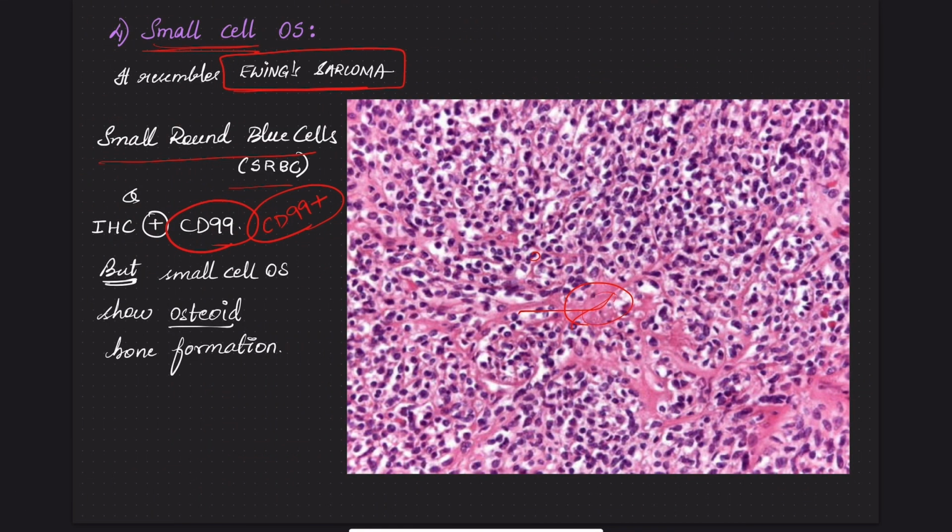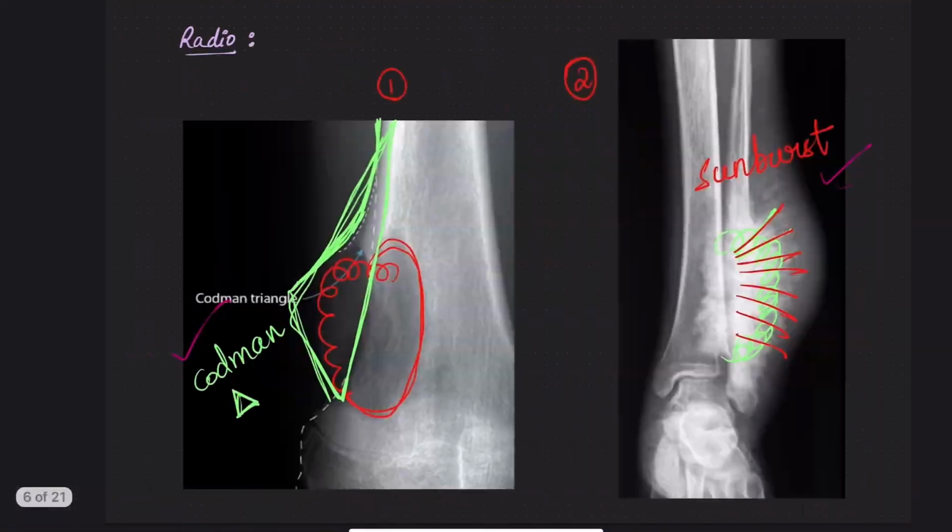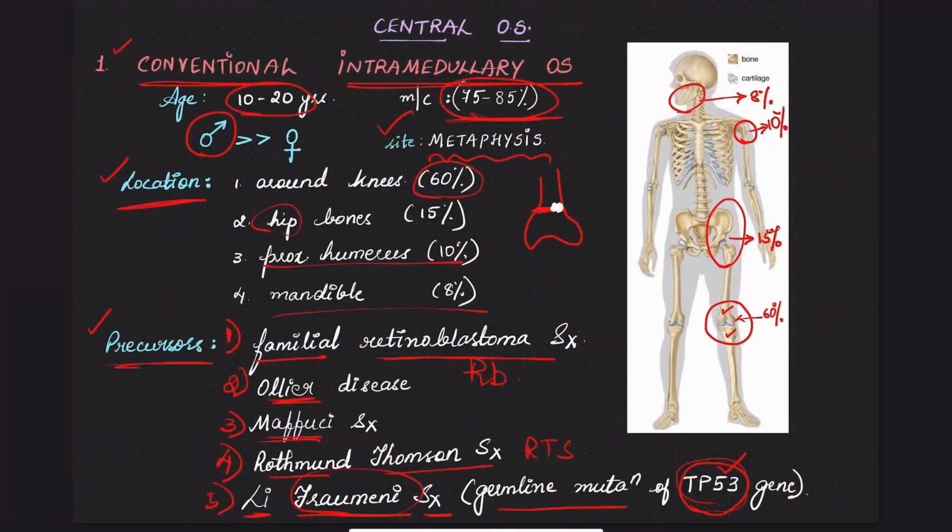We have completed the central osteosarcomas. Let us have a quick recap. Conventional osteosarcomas, we have revised it. Conventional variety.